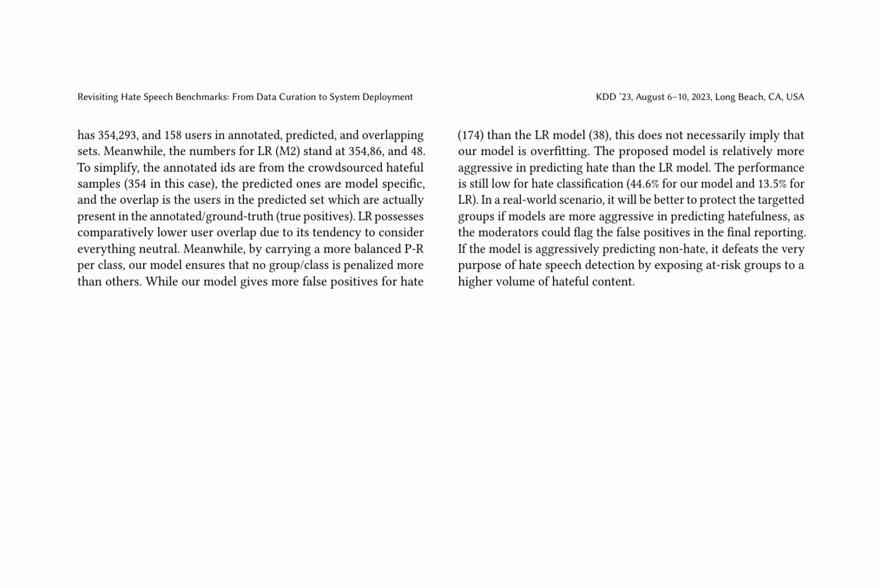Notably, it yields higher false positives for hate classification compared to the LR model, with a performance of 44.6% and 13.5%, respectively. This aggressive prediction of hatefulness is advantageous in real-world scenarios, as it enables moderators to flag false positives in the final reporting, thereby protecting targeted groups from a higher volume of hateful content. This performance disparity is critical, as it highlights the proposed model's ability to prioritize the detection of hateful content, even if it means flagging some non-hateful content for review.